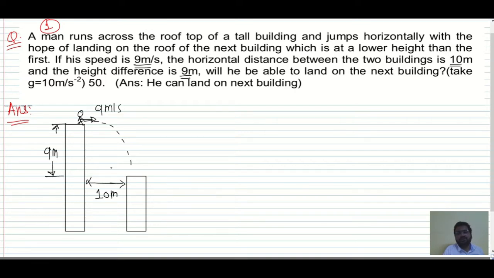So we have to check whether the range of this man is greater than 10 meter or lesser than 10 meter.